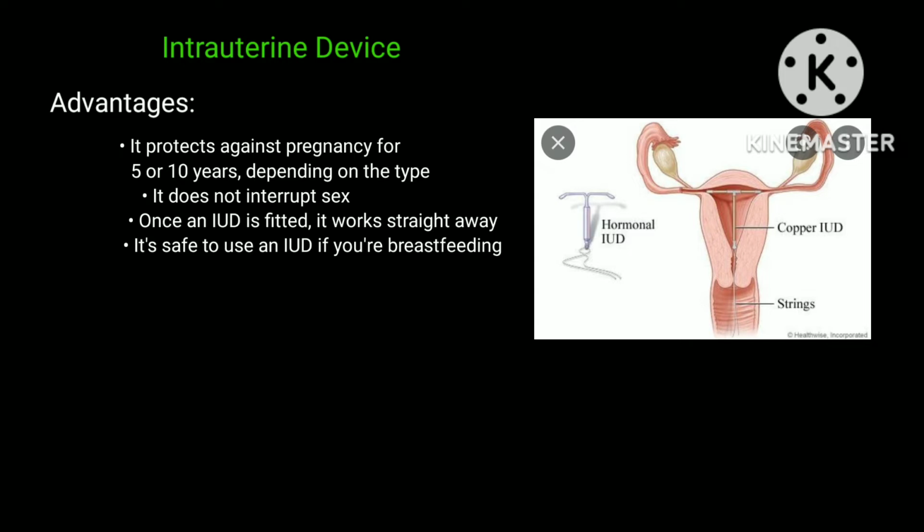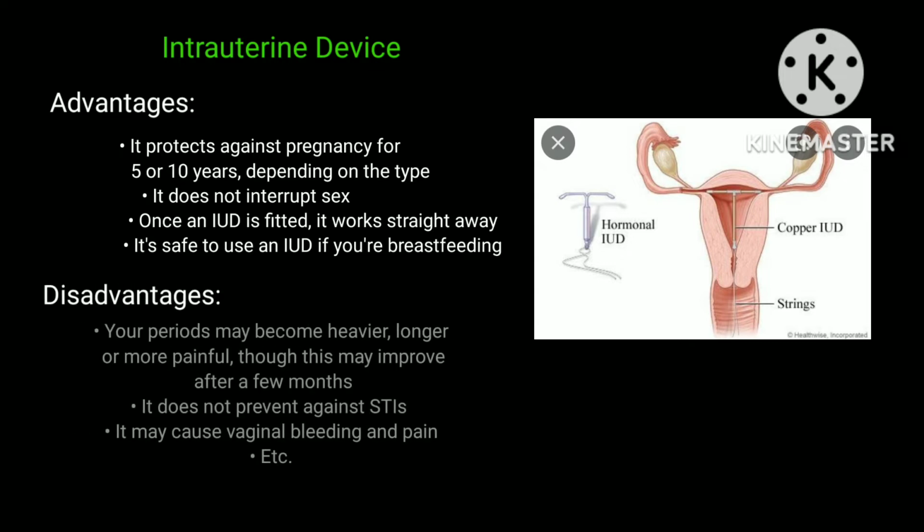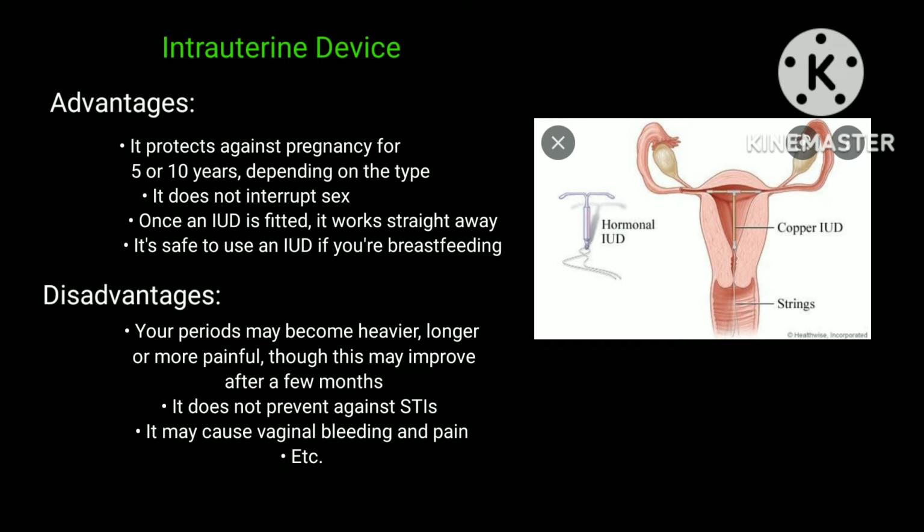Once an IUD is fitted, it works straight away. It is safe to use an IUD if you're breastfeeding. However, the disadvantages are your periods may become heavier, longer, or more painful, though this may improve after a few months. It does not prevent against STIs, and it may cause vaginal bleeding and pain, and etc.